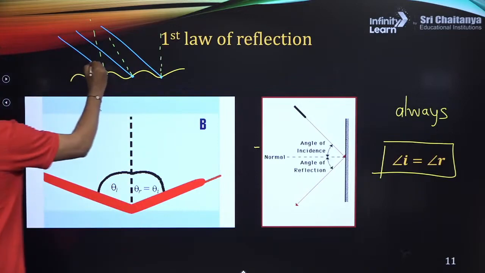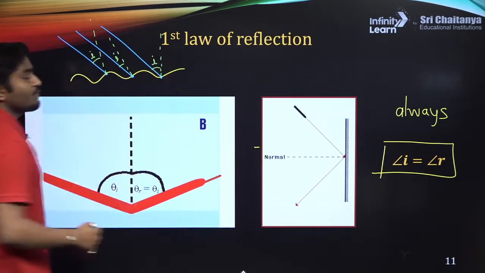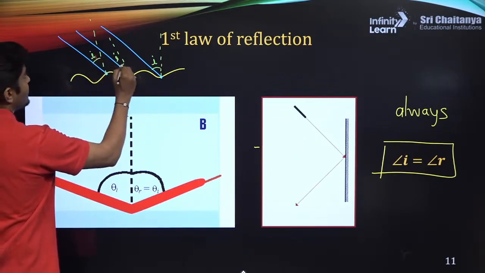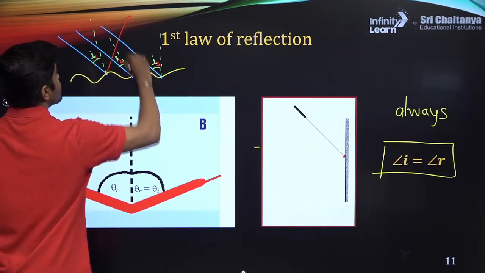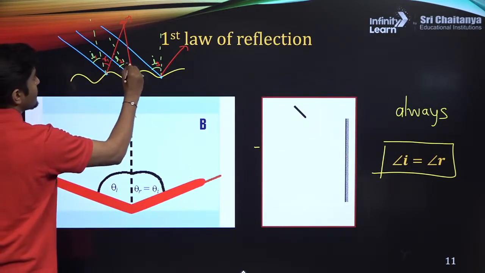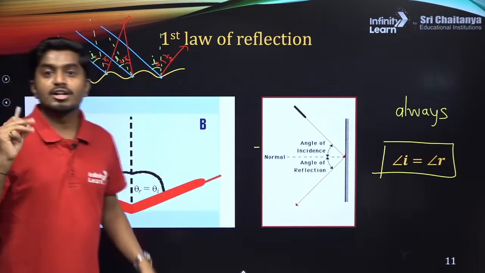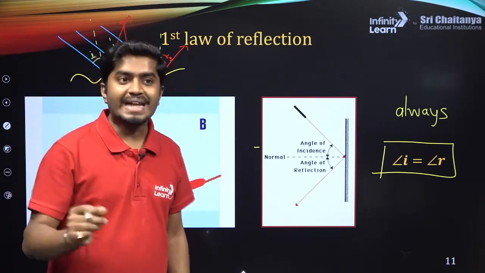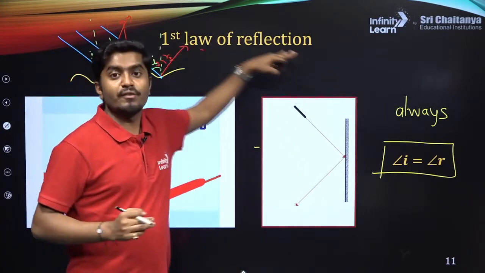And now these are your angles of incidence I. The angles of incidence have different values. Let's suppose this is I1, I2 and I3. Similarly you will have these ones: this is R1, the angle of reflection 1, this is R2 and R3. These are the three angles of reflection. So even in this case, the law of reflection is valid. Light will always obey these laws of reflection.